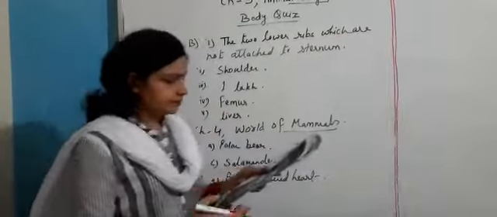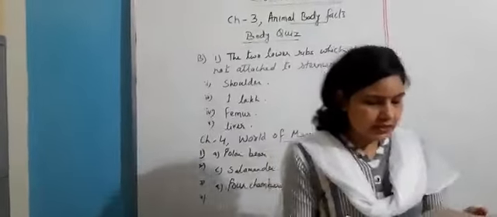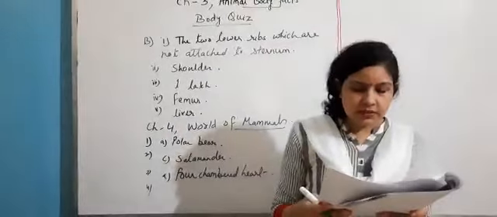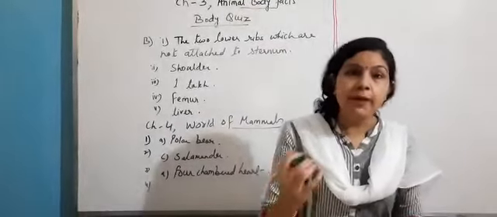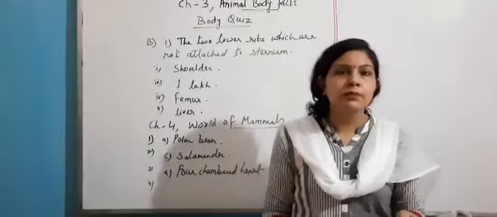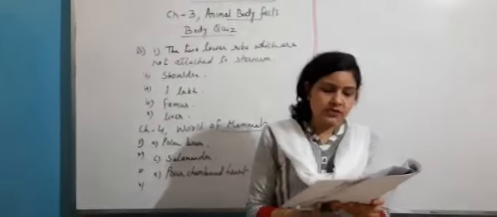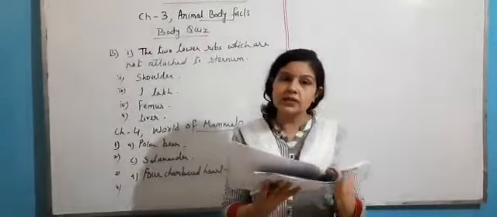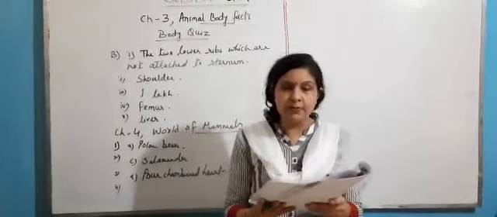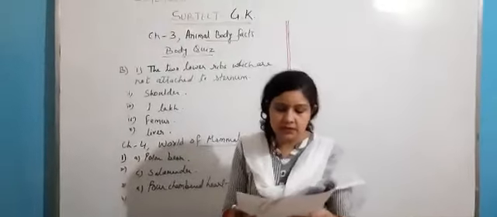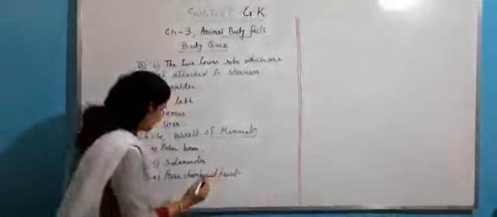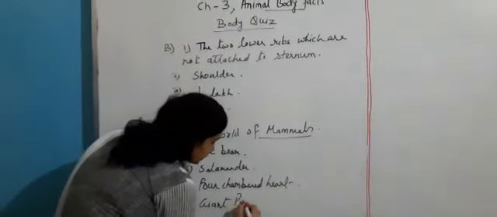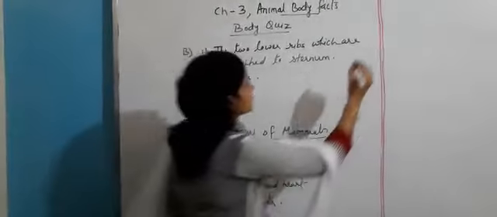Then fourth, which of these mammals is not a marsupial? Marsupial means those animals which have a pouch in them to keep their baby. So the options are Tasmanian devil, kangaroo, and giant panda. Giant panda is a proper mammal which is not a marsupial. Answer is C, giant panda.